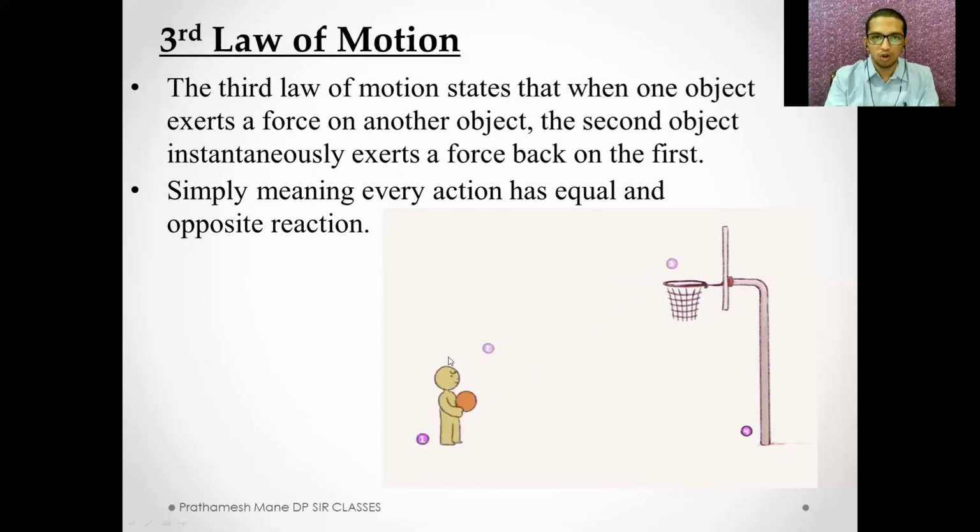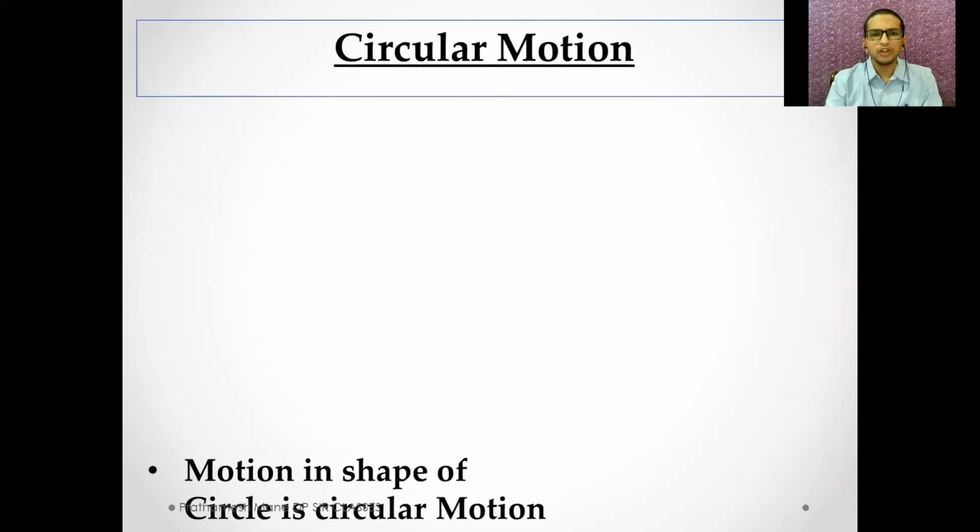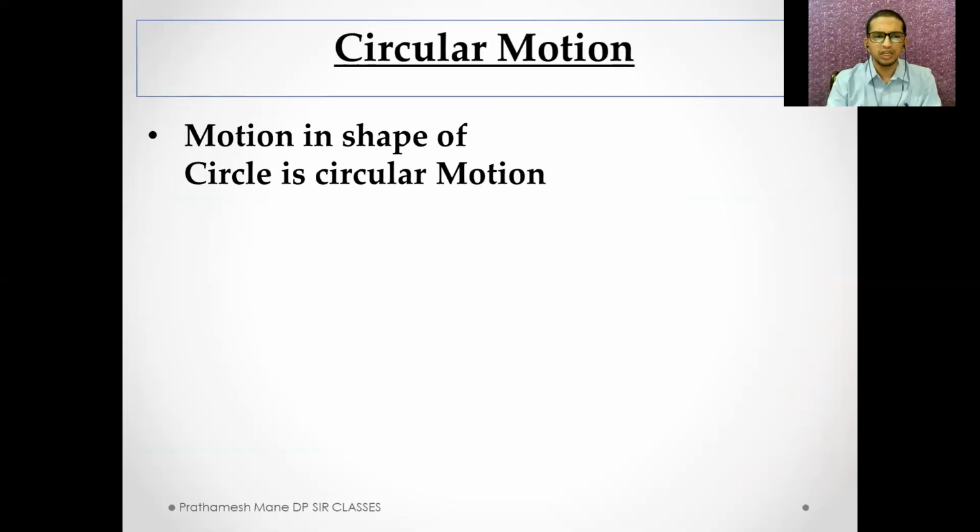Now we have revised all the concepts of standard 9, which we are going to require for centripetal force and circular motion. Now we'll start with circular motion and centripetal force. So what is circular motion? Circular motion is nothing but motion in the shape of a circle. That is motion which goes round and round and round.